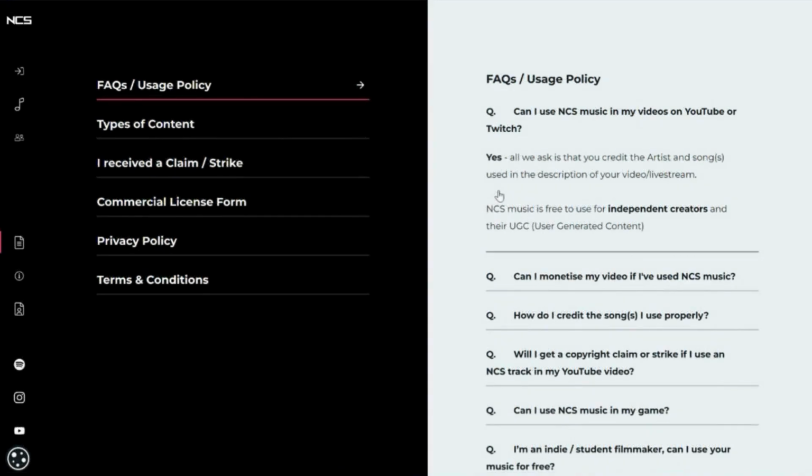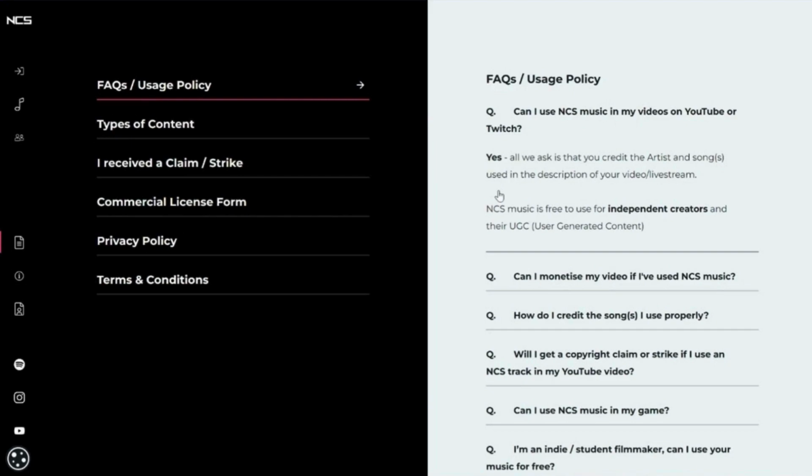But I would highly recommend on your own time going through each one of these thoroughly, going over the terms and conditions and usage policy outlined on their website, because you want to make sure that you are following their terms and conditions and usage policy. You don't want to run into any issues or have any problems while using the NCS music or songs.